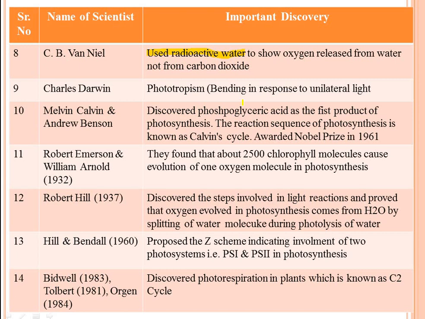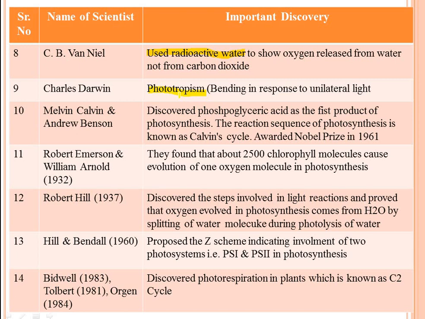Actually in photolysis of water, the water molecule splits into 2 hydrogen, 2 electrons and half oxygen. If one water molecule is broken down, then it emits half an oxygen molecule. Then Charles Darwin discovered phototropism, which means bending in response to unilateral light.